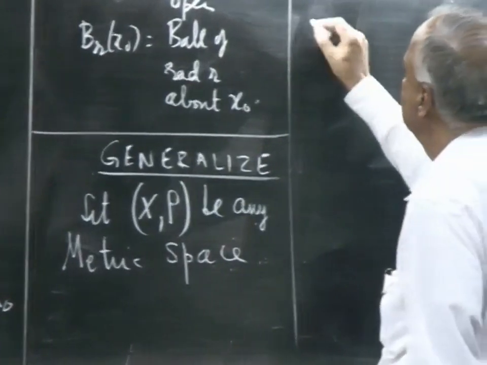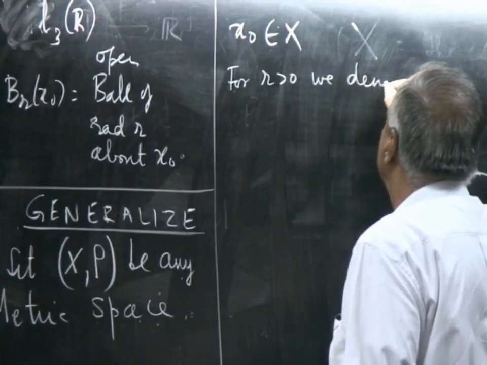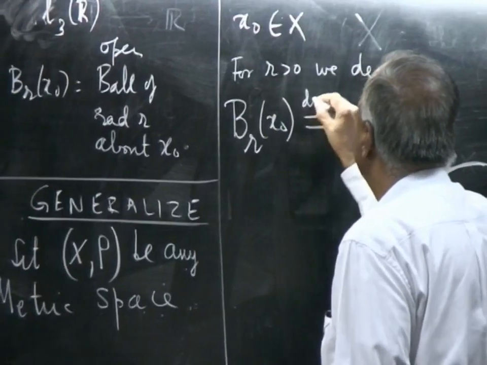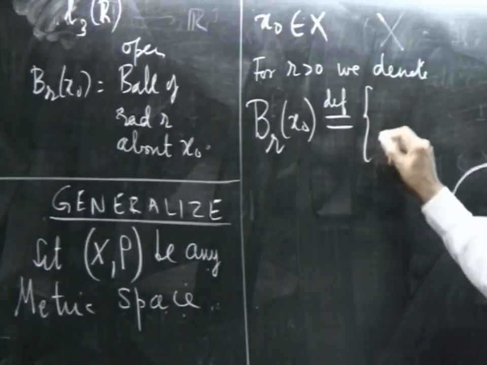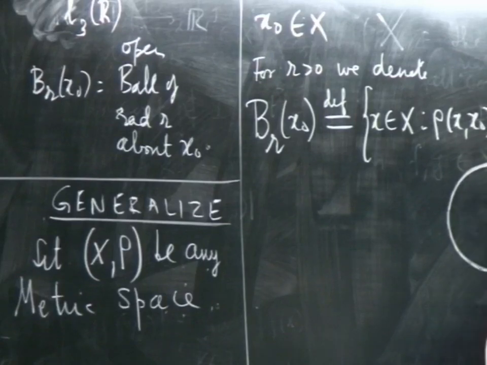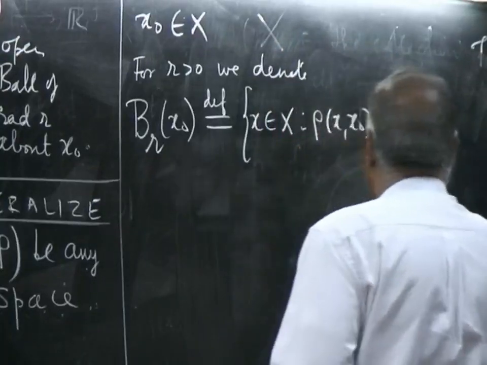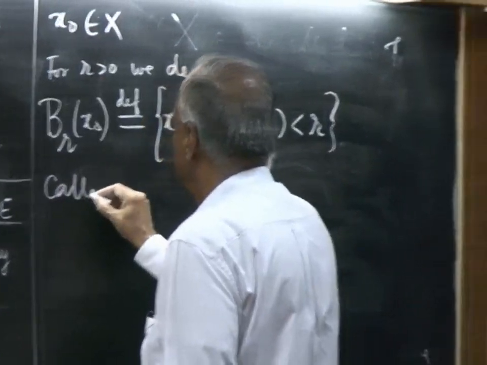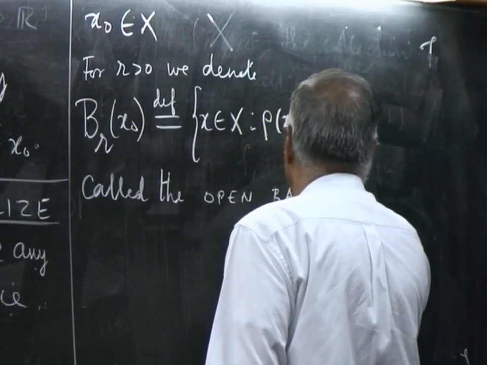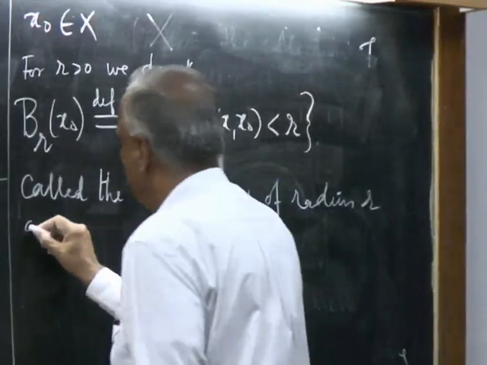Then for r greater than 0, we denote B_r(x naught) to be, this is a definition or a notation, all those points whose distance from x naught is less than r. That is called the open ball of radius r about x naught.